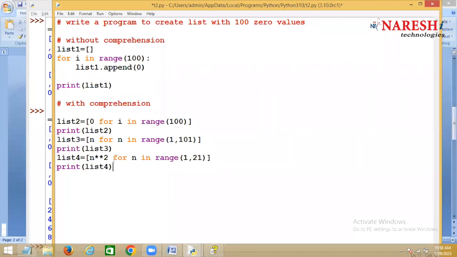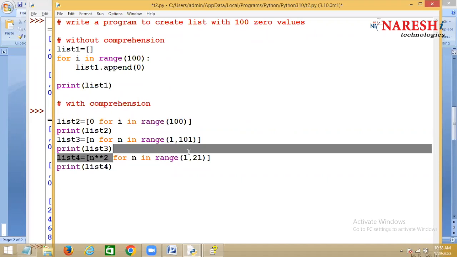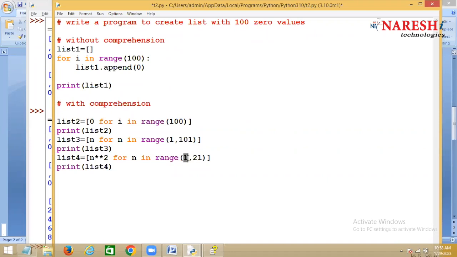Now how is this executed first? This expression is there inside the for loop or not? Yes. So every time it will read one value generated by range, and after reading the value, this expression is evaluated and stored in what? List. Every time it will read the value generated by range, evaluate the expression and store inside the list.